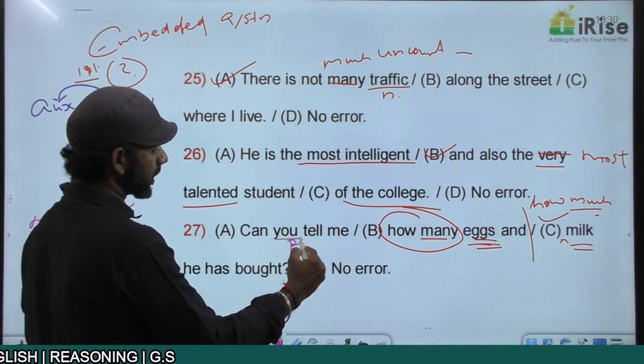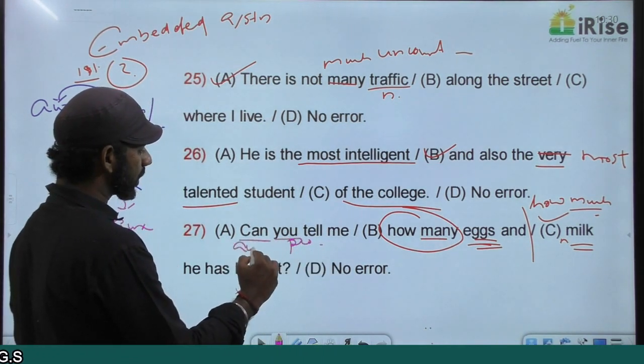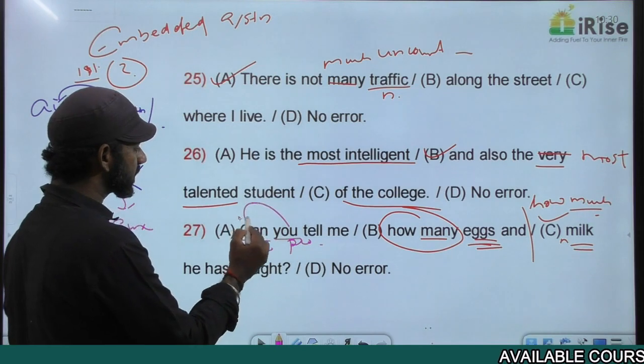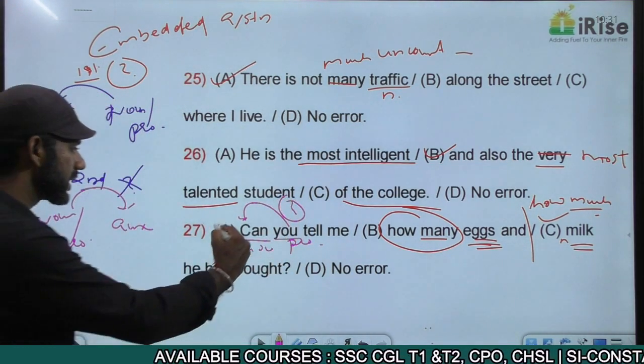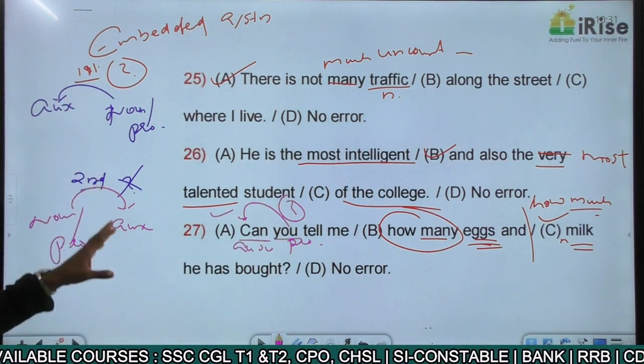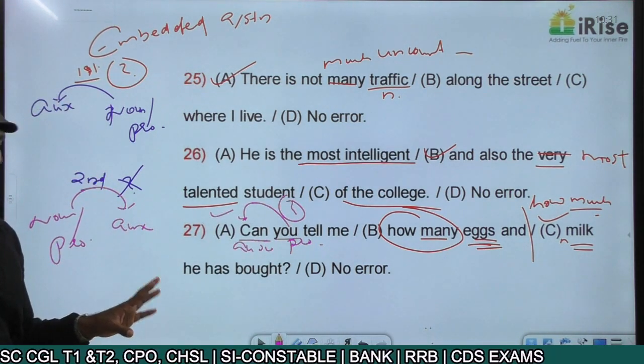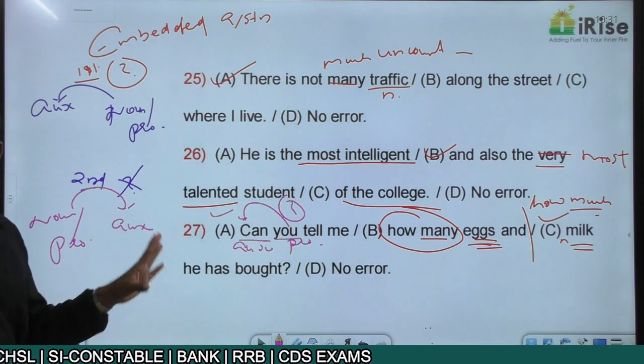You is the pronoun here. Can is the auxiliary verb. The auxiliary verb is coming before the pronoun. The first idea is in the interrogative form. Completely fine. The second idea must not be in the interrogative form. That means the auxiliary verb must come after the noun or pronoun.